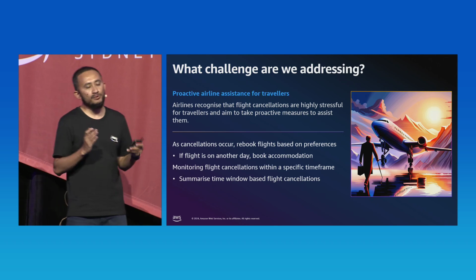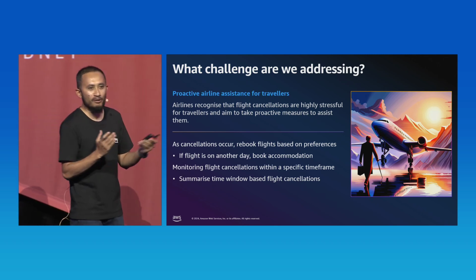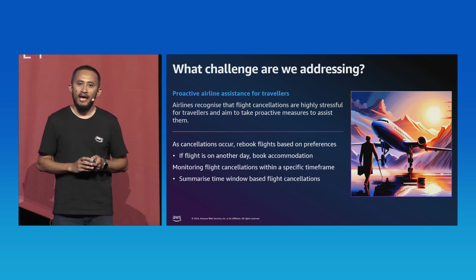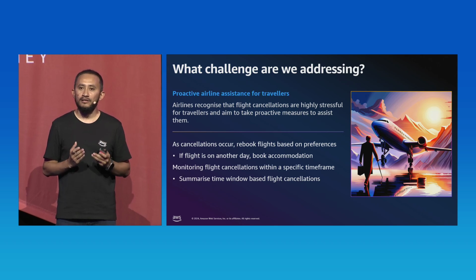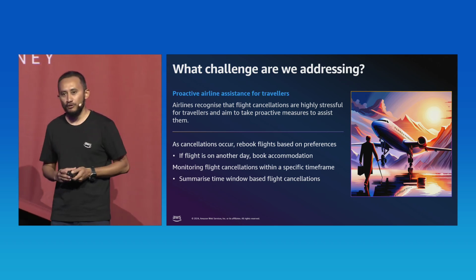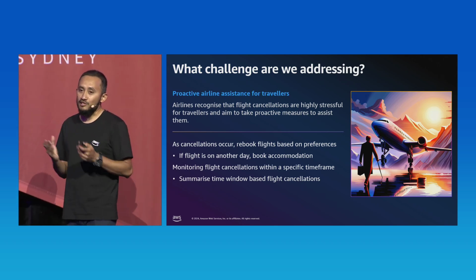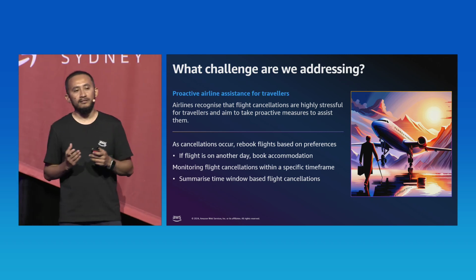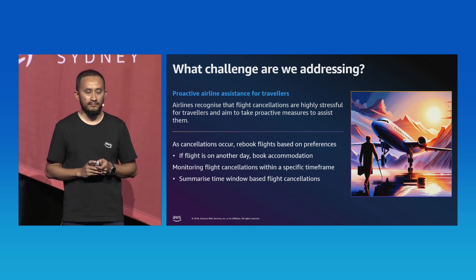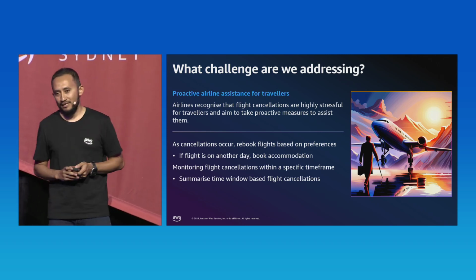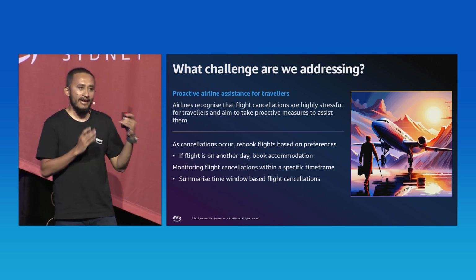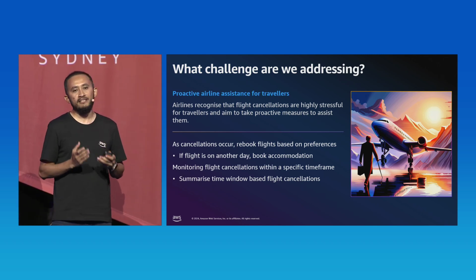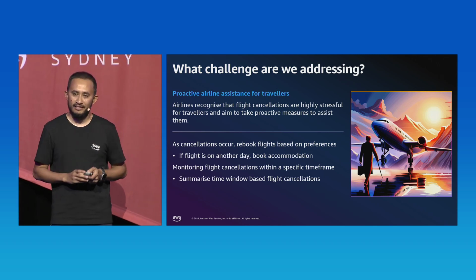So companies today have a massive amount of data coming from all different sources. And the challenge is figuring out how to actually make sense of it all together. And that's where tools like foundation models can be really game-changing. So let's take a hypothetical scenario where an airline company wants to proactively serve their customers based on their needs.